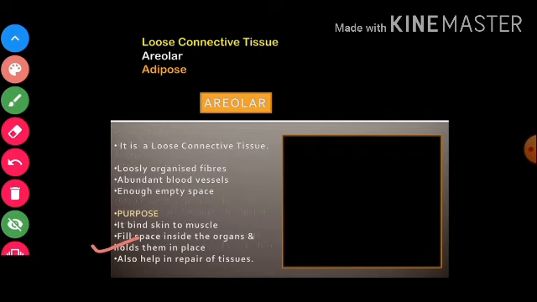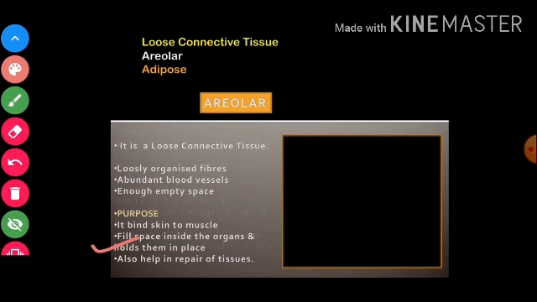That is the very important purpose. So at one end it is a very strong tissue, and on the other end it is a very soft tissue, right? Sometimes the appearance of this tissue is very diverse. Sometimes it appears very similar to dense connective tissue, but not always, because the appearance of areolar tissue is not always similar. Sometimes in some places they have a lot of fibers and they look like dense connective tissue. However, they are areolar tissue, right? I hope it is clear to you what areolar tissue is. Sometimes it is the tissue which fills everything between the skin and muscles, right?